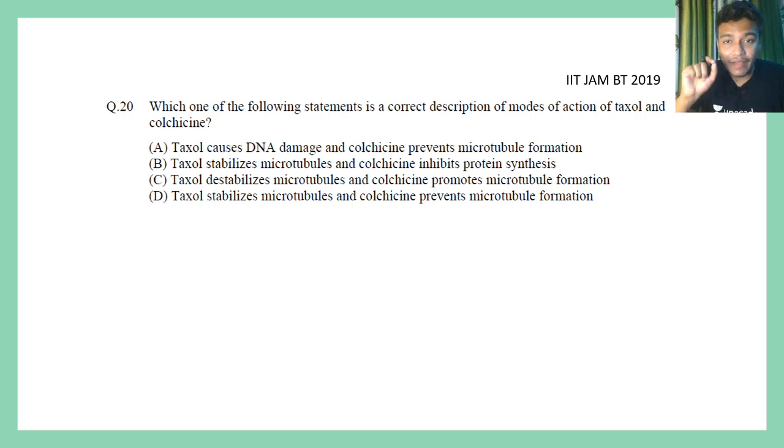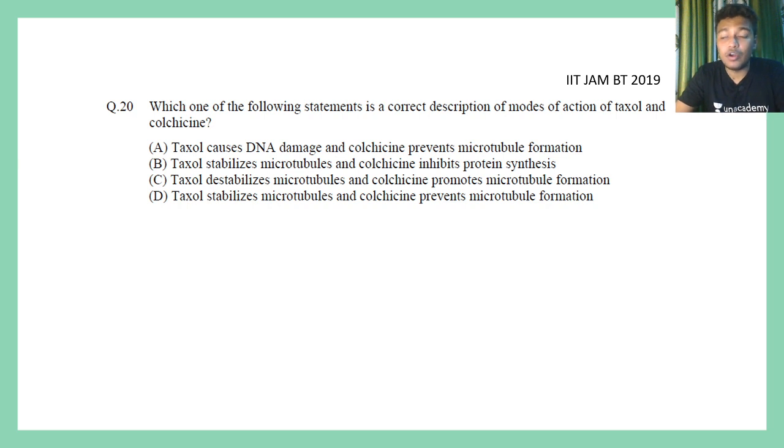Next, another important factor that was asked in many exams was which one of the following statements is correct. It talks about Taxol and colchicine. These are microtubule related, or related to other cytoskeletal elements. So right now you should make a list of it: what Taxol does, what colchicine does, what colcemid does, whether it affects actin or whether it affects other kinds of microtubule elements, etc.